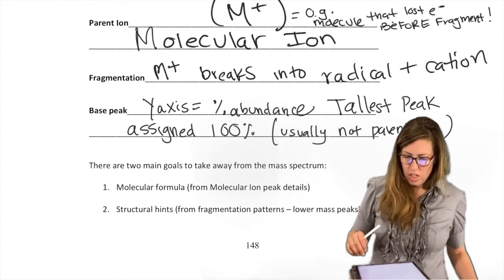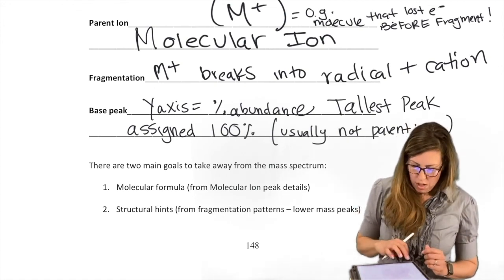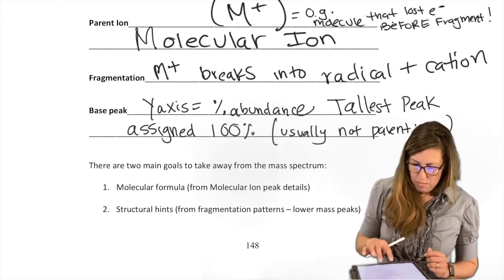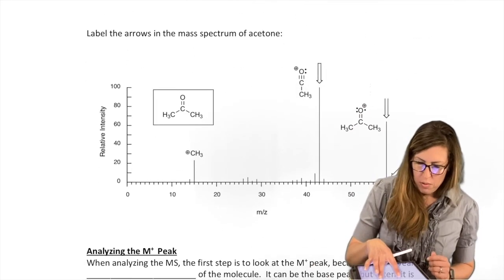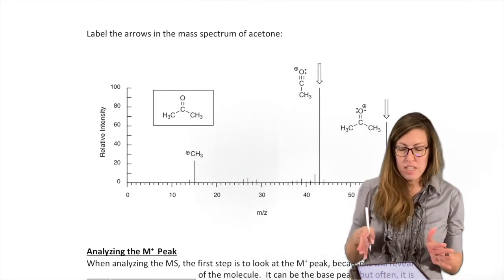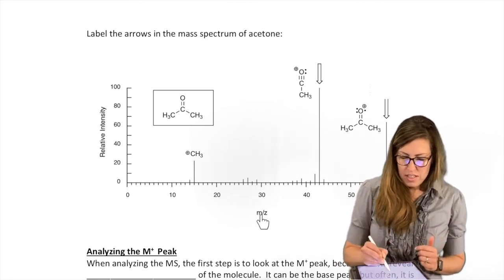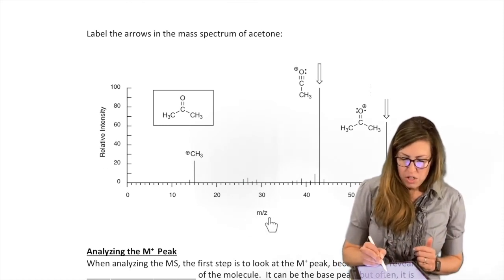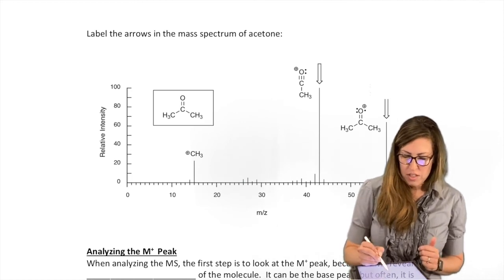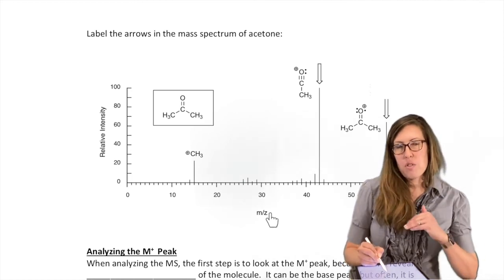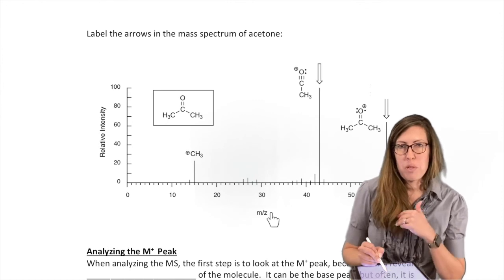Okay. So things we get. I'm going to show you this, and then we'll go back to that list, just so you get an idea. This is a mass spectrum. This is the y-axis. This is the x-axis. Mass to charge ratio, m over z. So charge, for the ones we'll be doing in this class, is going to be +1.